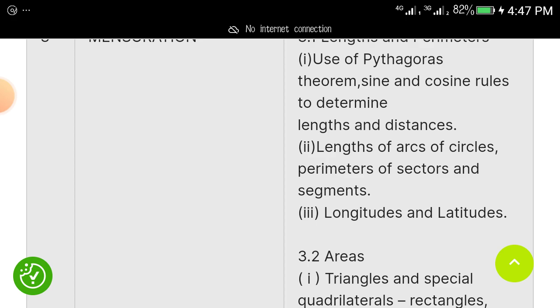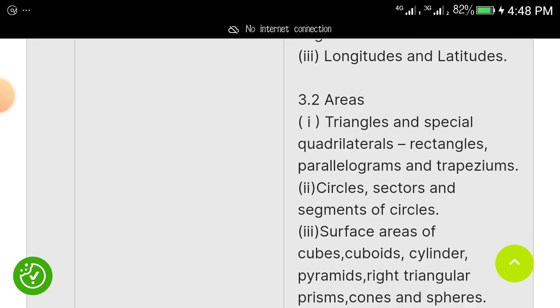Under it, we have lengths and perimeters. Under it, we have use of Pythagoras theorem, sine and cosine rule to determine length and distances. That means you should study things like bearing and distances. Lengths of arcs of a circle, perimeters of sectors and segments, longitude and latitude.